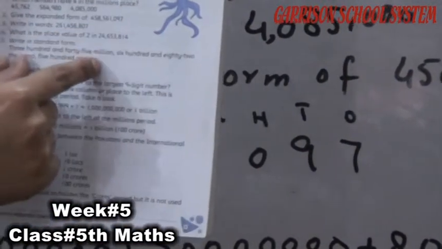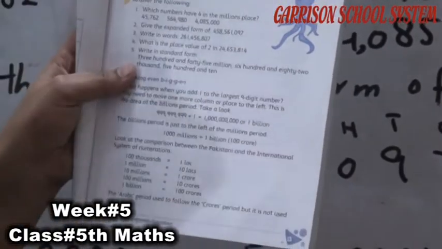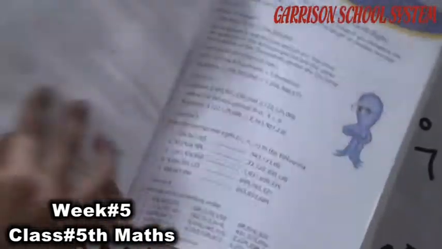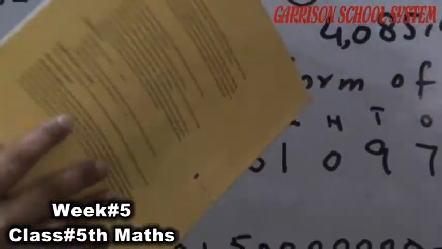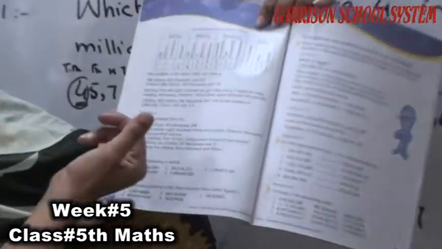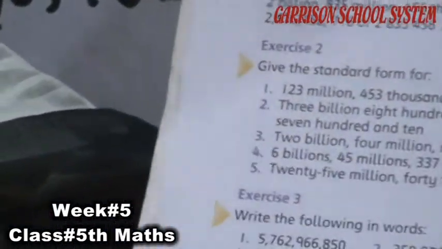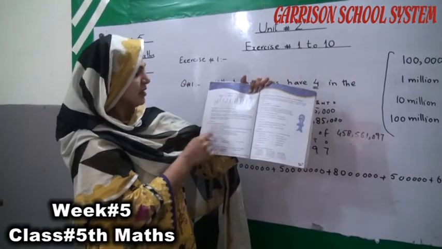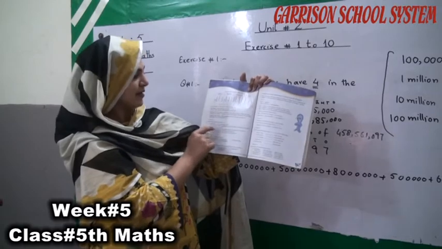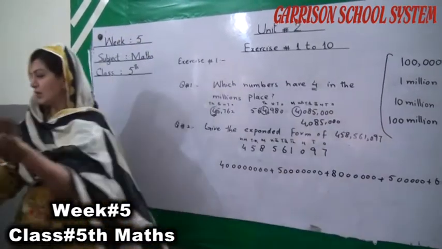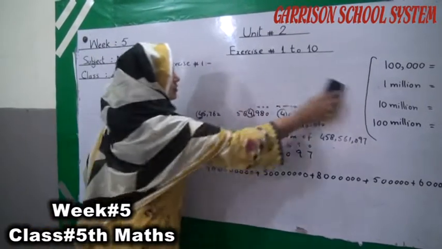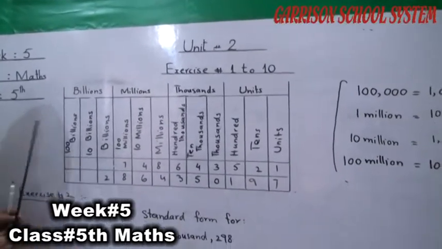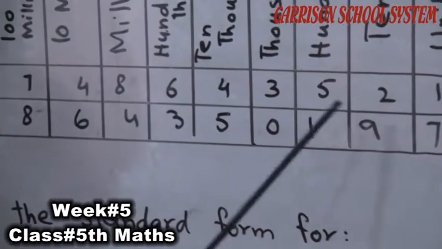Students, this exercise is very easy. If you do practice, it will be easier for you to solve. Okay, come to exercise number 2. Students, in exercise number 2, all questions give the standard form. I will tell you one question for the standard form, and the rest of the questions you can do by yourself. Now look at this table, and we have these digits.